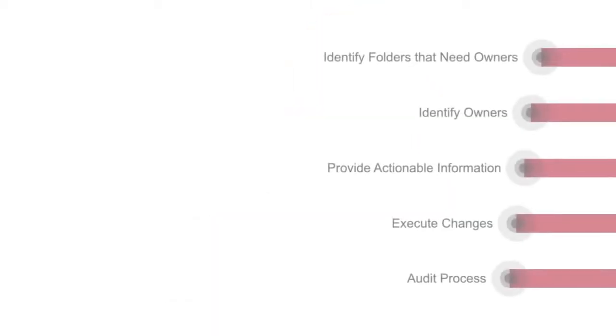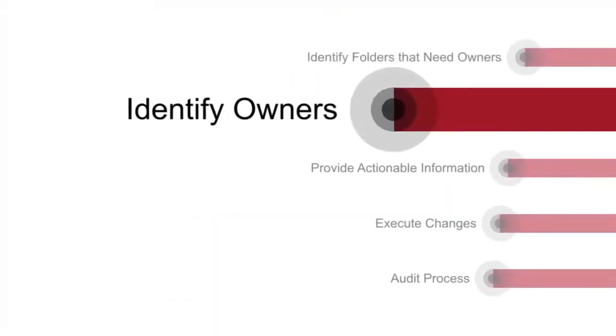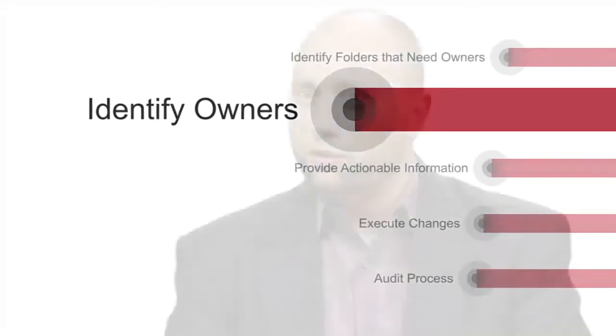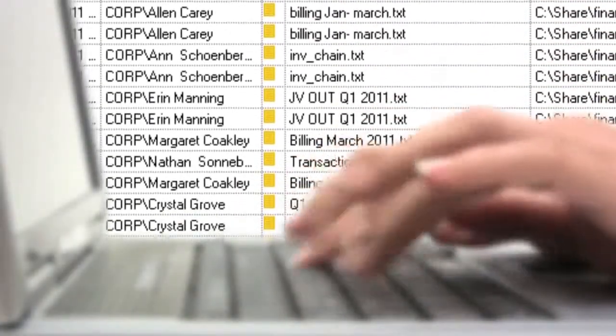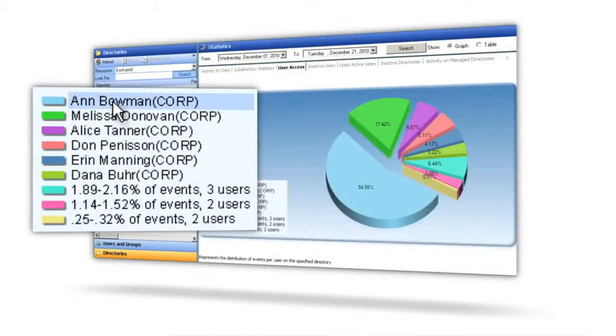Now that we know which folders need owners, we need to find out who in the organization has the knowledge and authority, the right organizational context, to be making decisions about access control. By looking at actual access activity, DBTRONIX has helped organizations identify data owners. If the data owner isn't in the most active users list, they probably work for the data owner. You're one phone call away from knowing exactly who in the organization is the right person to be involved in